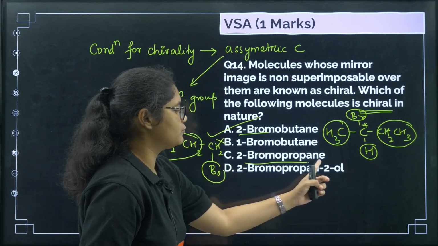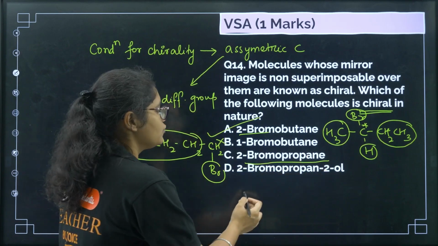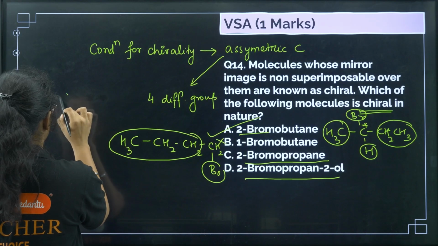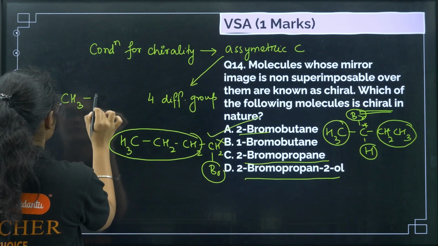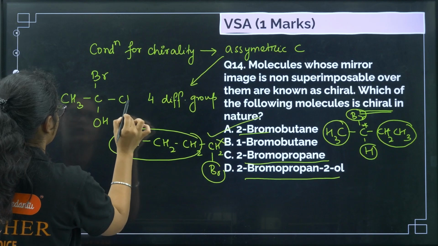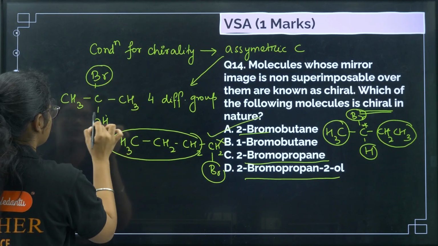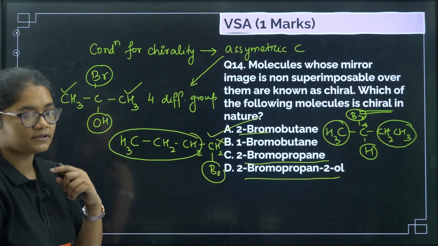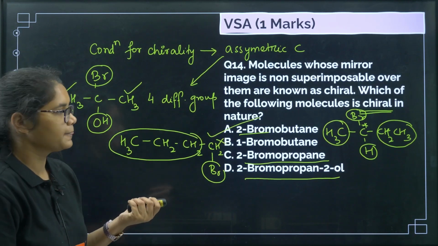Similarly, you can check for 2-bromo-propan-2-ol, okay? So here you can find different groups, but these 2 groups are again same, okay? So that is why correct answer will be option number D here.